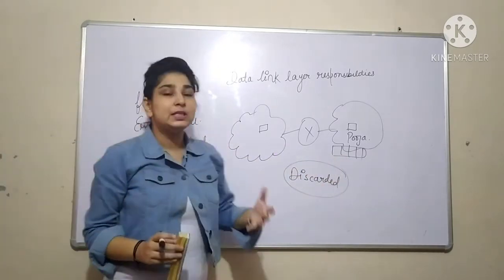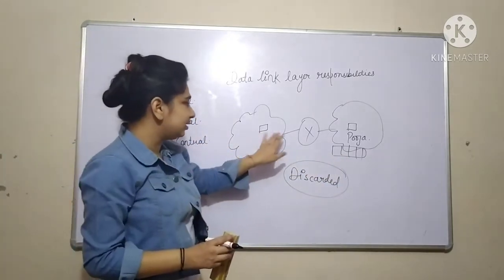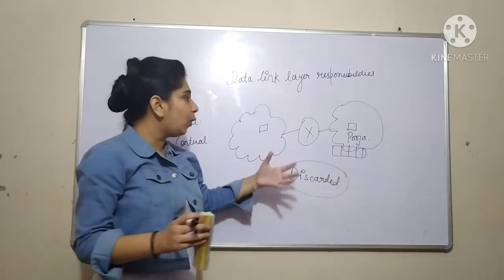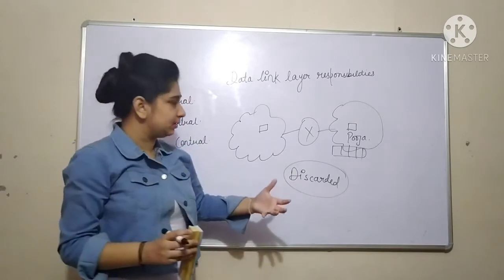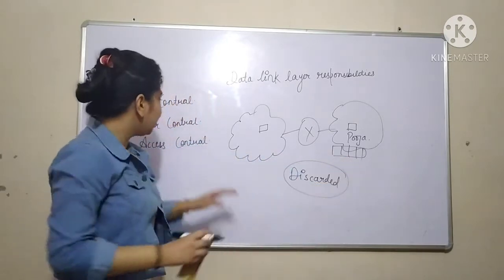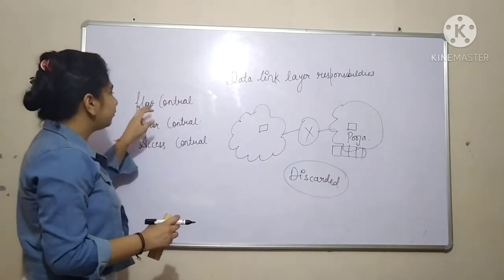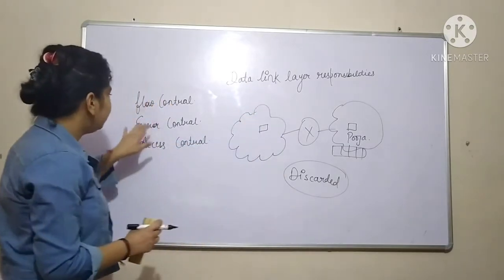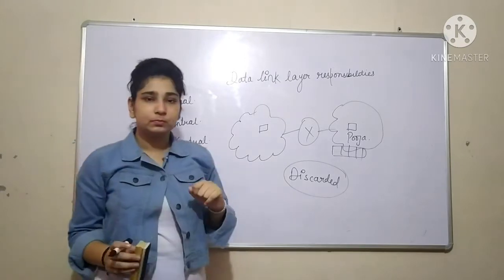Flow control means we have to send the messages to the receiver according to its capacity. We don't have to overload the receiver with messages. So we also need to take care of that flow, and the data link layer also takes care of flow control.